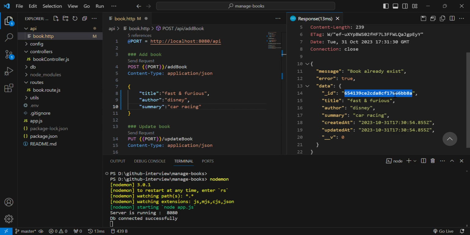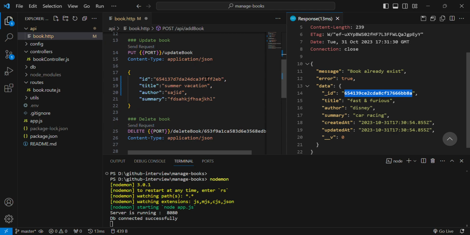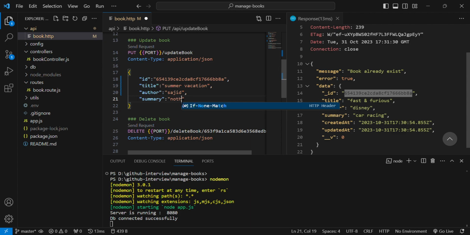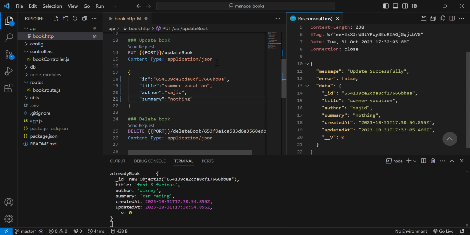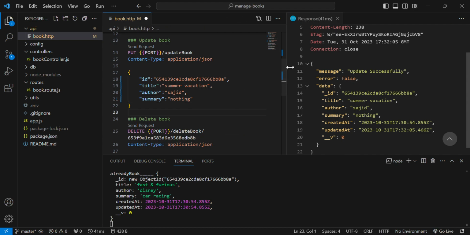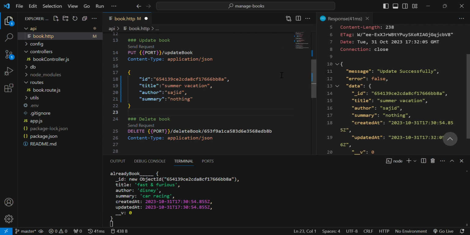Okay, so I check the update API. I copy the ID from that data, and I change the title to summer vacation, author to Sajid, and summary to nothing. When I call the API, we get updated successfully. And then we have the delete API.